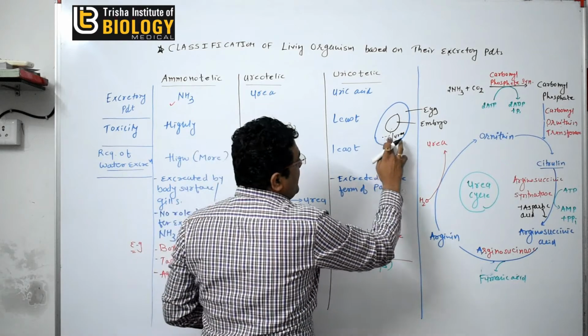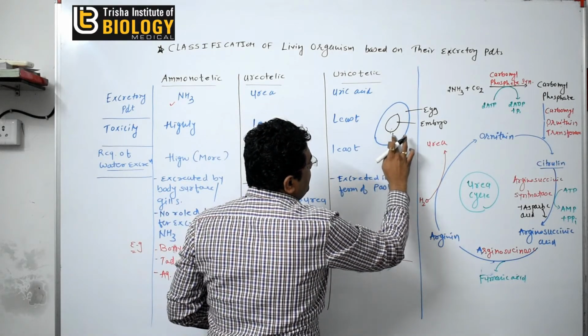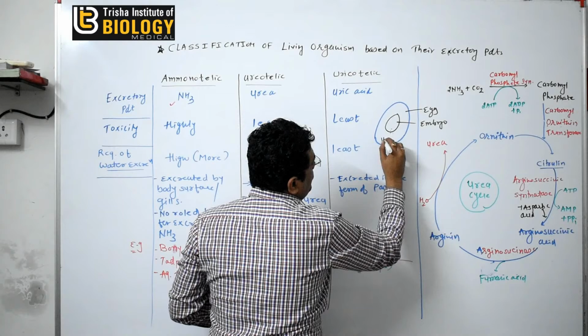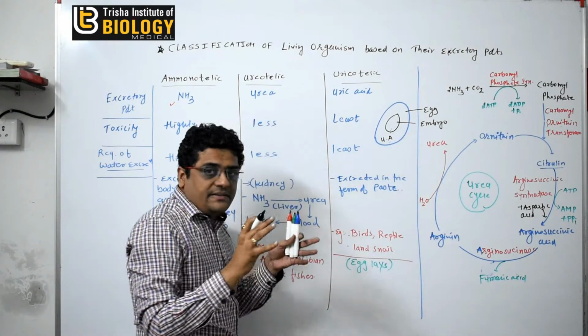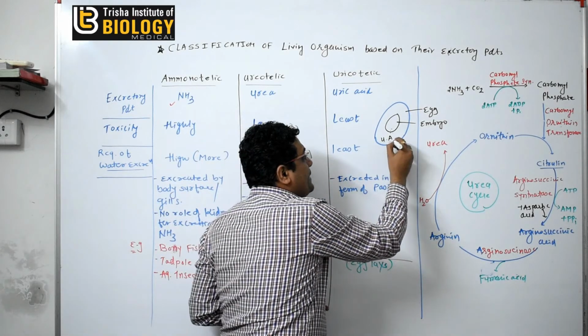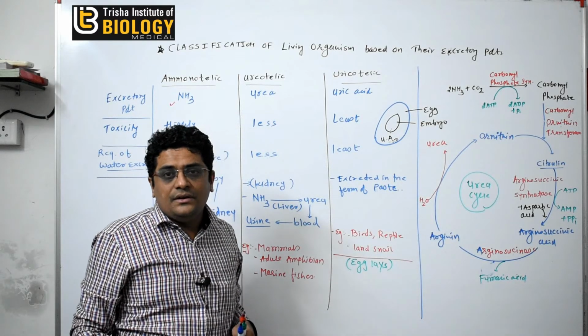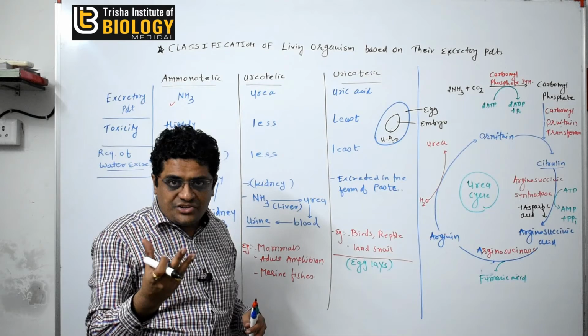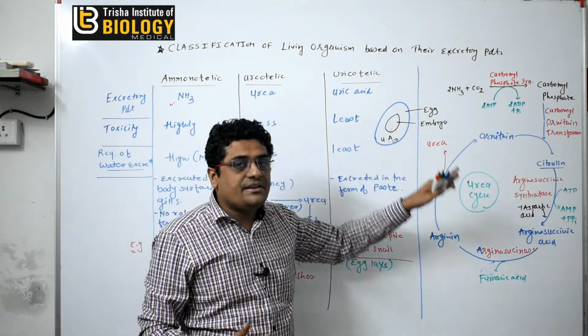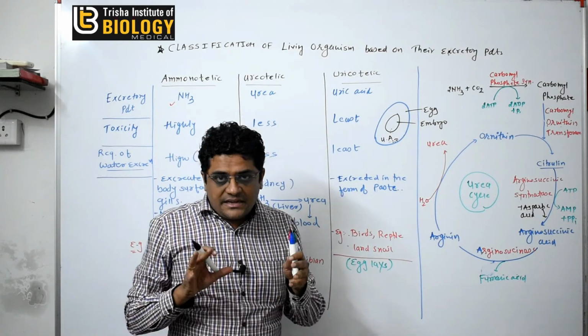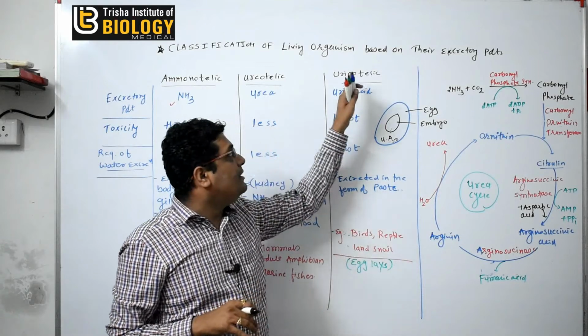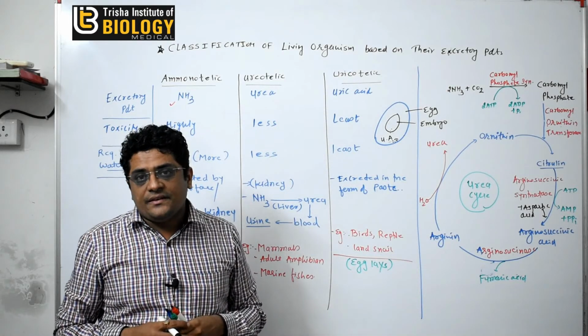That's why egg-laying animals excrete uric acid, which forms a precipitate in the eggs and is least harmful. When the egg gets hatched, it never interferes with the development of the embryo. That's why all egg-laying animals release uric acid.